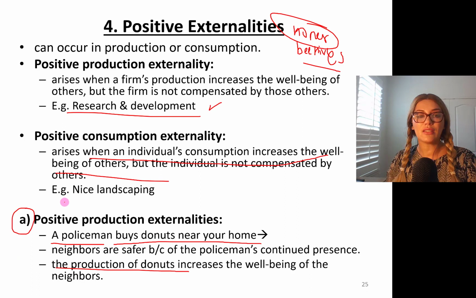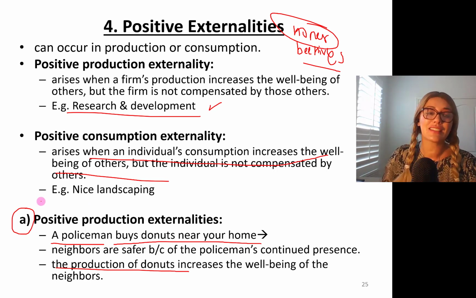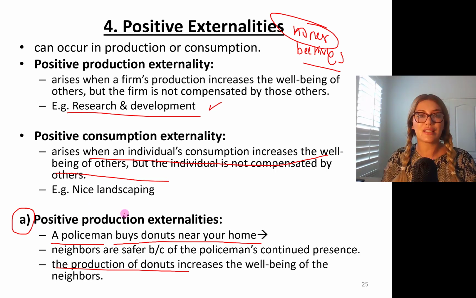So another example could be, right? Let's say you have a very nice doggy park, but it's a membership type of doggy park that you have started. For instance, when neighbors pass walking, they see these dogs and they really enjoy looking at them, little puppies running. That's another example of positive production externalities.